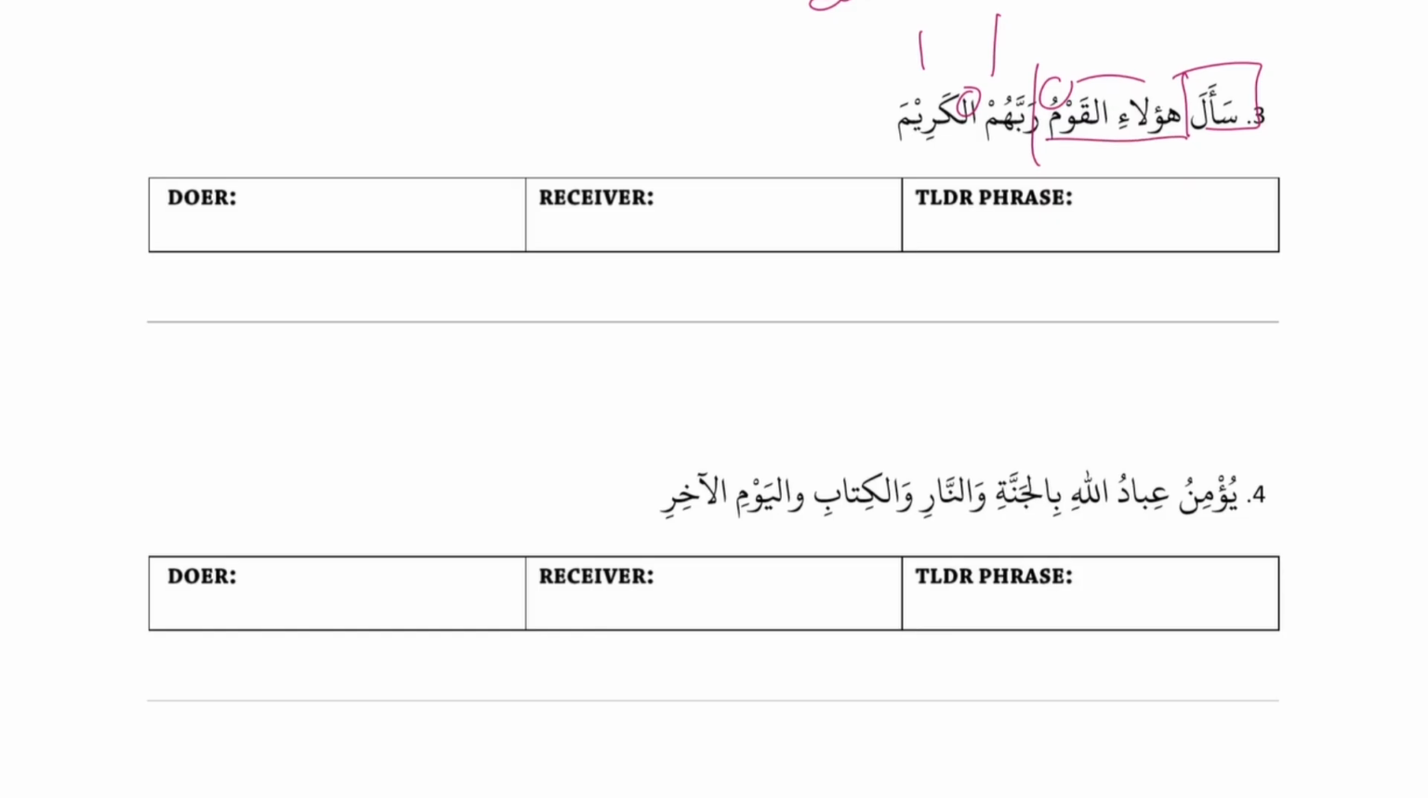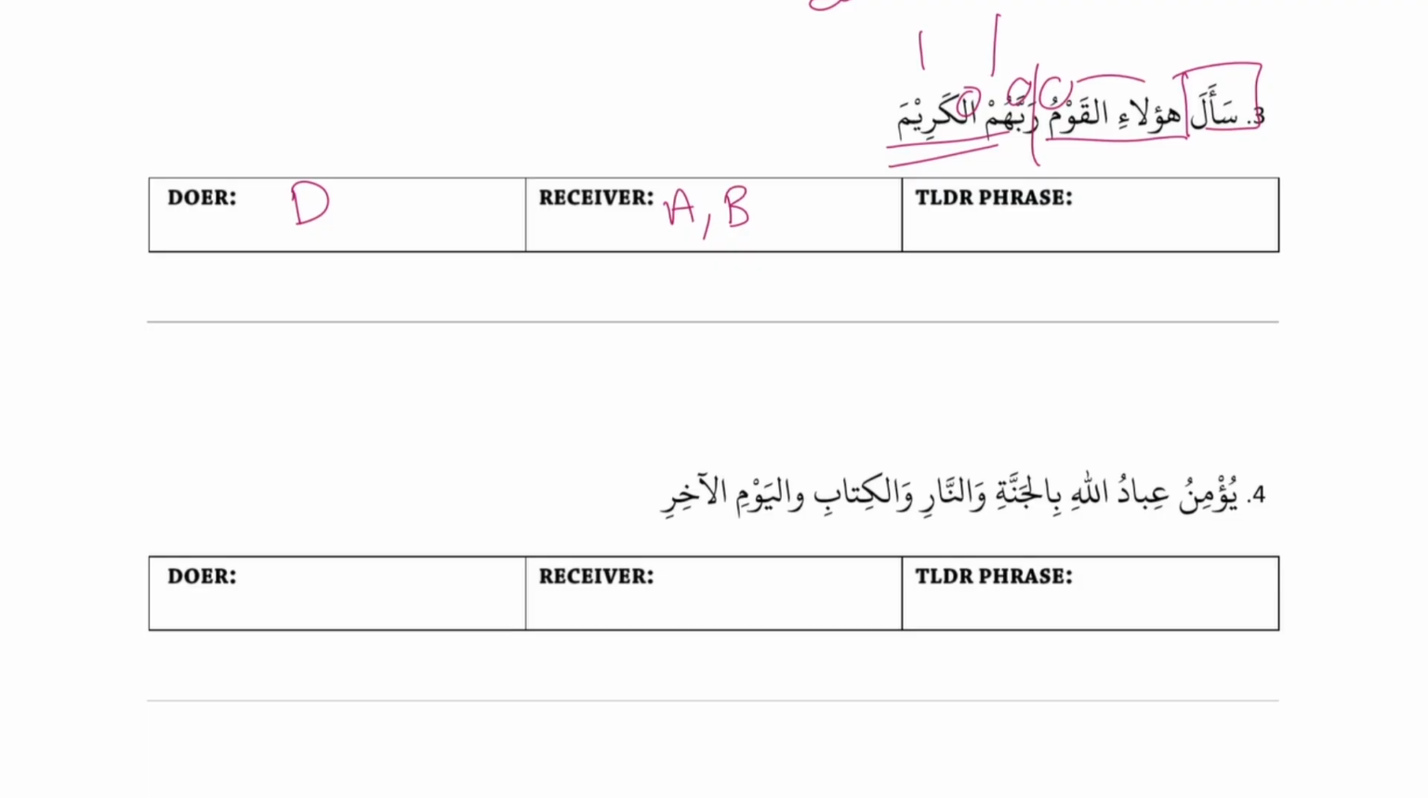And then Rabbahum al-kareema. We look at the first word normally, Rabba, and the a is a receiver label. So we have our action, doer, receiver. So inside our doer, any fragments? We have a pointer fragment inside our doer. And then inside our receiver, any fragments? Possessive and descriptive, we already said. And then any TLDR phrases here? No. Okay, let's translate.